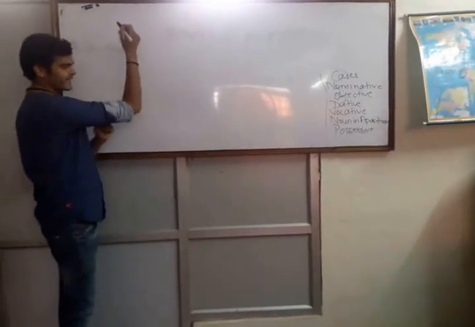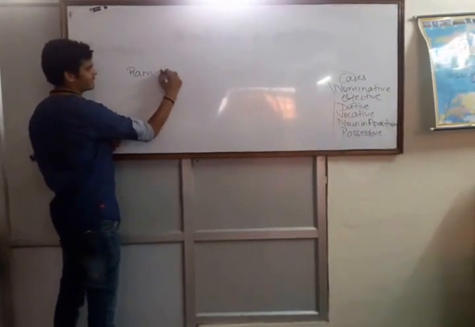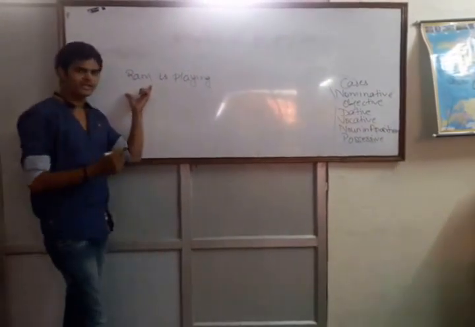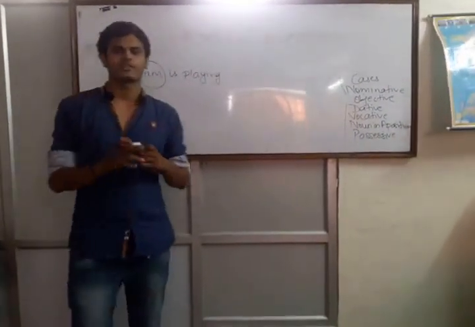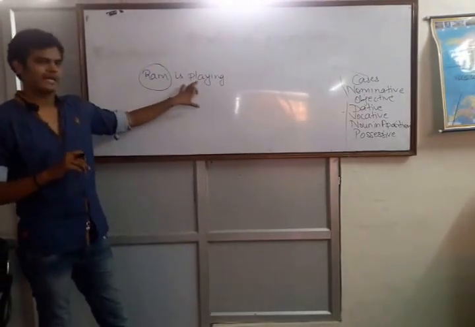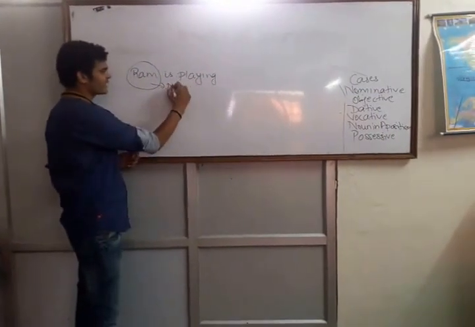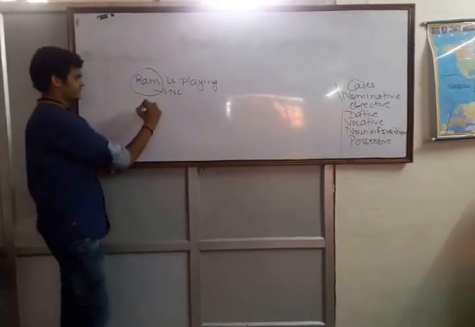First case is nominative case. Suppose we have a sentence here: Ram is playing. Here the subject is Ram. What is the subject? Anything that does action is a subject. And what is the action here? Playing. Ram is playing, so Ram is a subject. The subject always remains in nominative case.